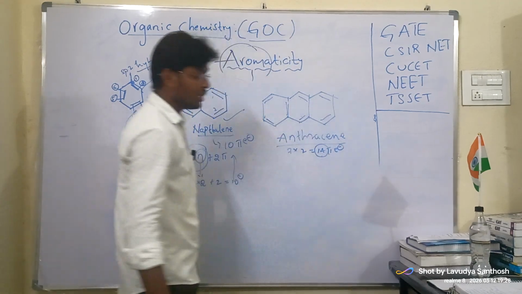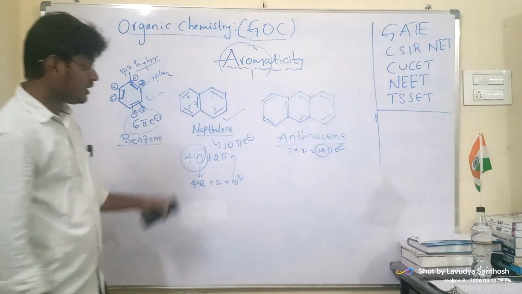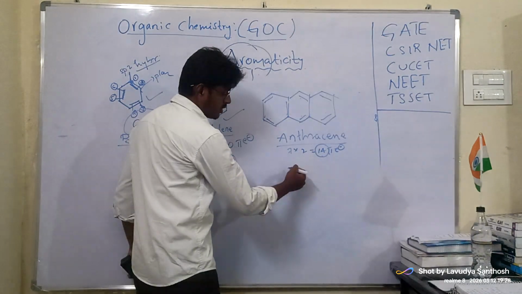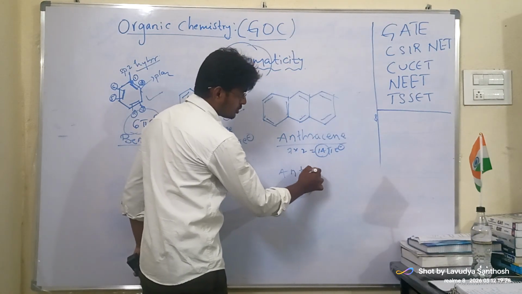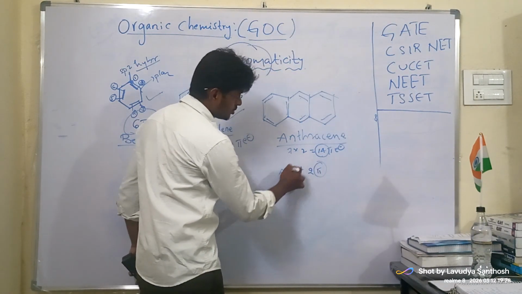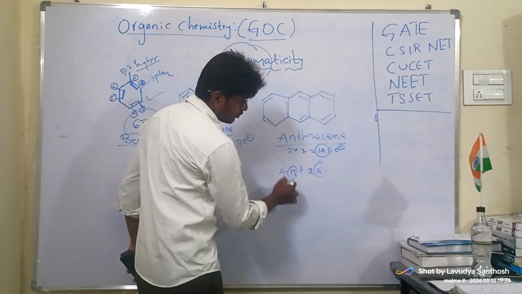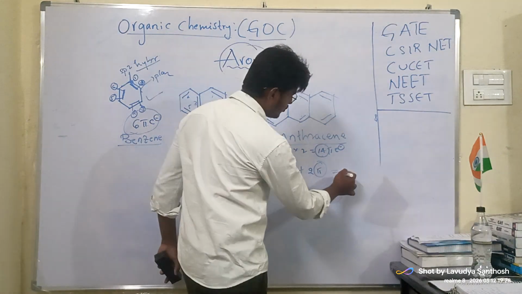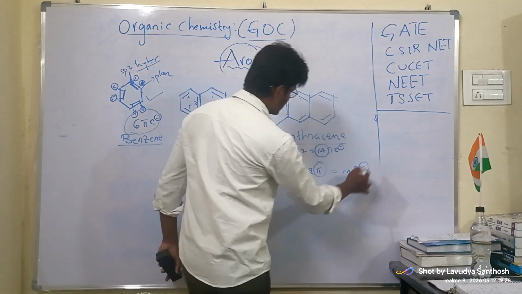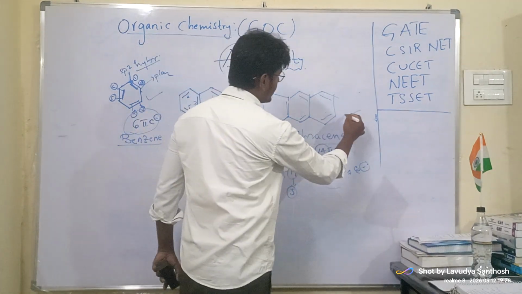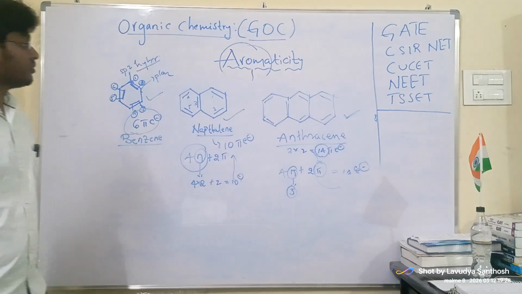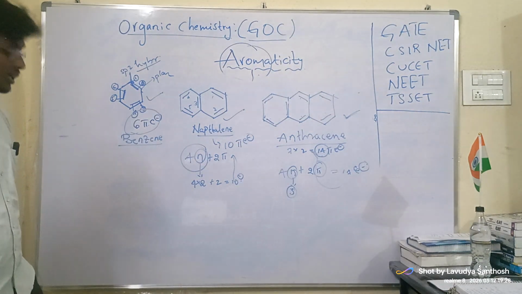14 pi electrons, nothing but what is the number of n? What is the integer? What is 4n plus 2 pi electrons? If I substitute n is equal to 3, then 4 into 3, 12. 12 plus 2 is equal to 14. Nothing but 14 electrons. It is also an aromatic compound. Anthracene is also an aromatic compound.